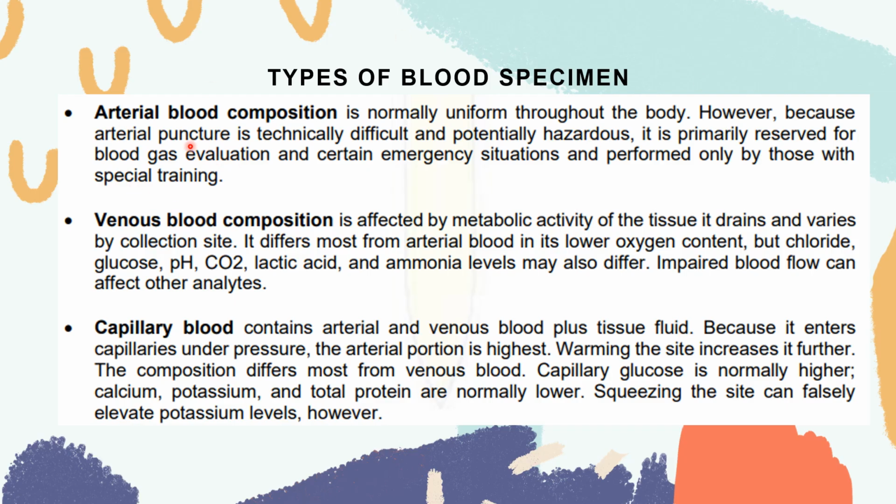So, your arterial blood is from your arteries, your venous blood is from your veins, and your capillary blood is of course from your capillaries through collection from your fingertips, earlobes, or in the palms of our feet, or foot, for the newborn babies.